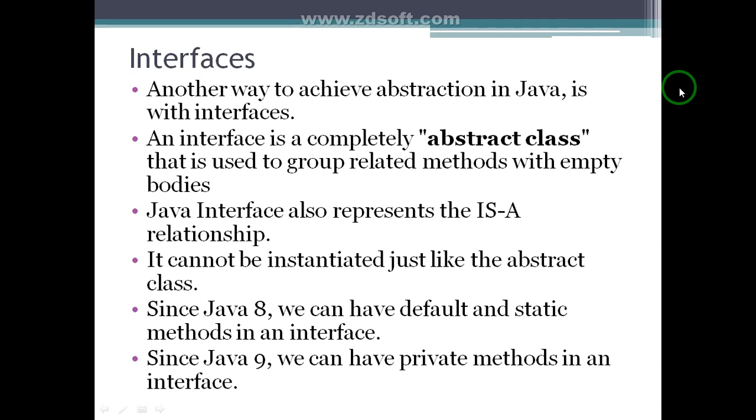A Java interface also represents the IS-A relationship. IS-A relationship means inheritance. Parent-child relationship is also represented by interfaces. It cannot be instantiated, just like an abstract class. It means we cannot create an object of an interface. Since Java 8 we can have default and static methods in an interface. Since Java 9 we can have private methods in an interface.